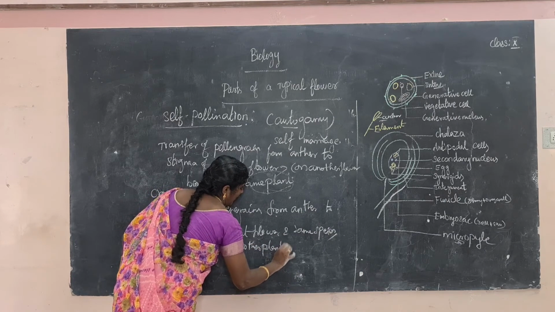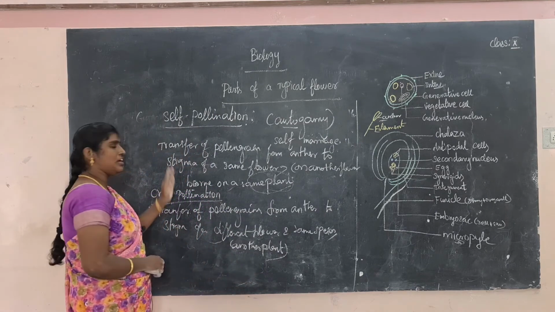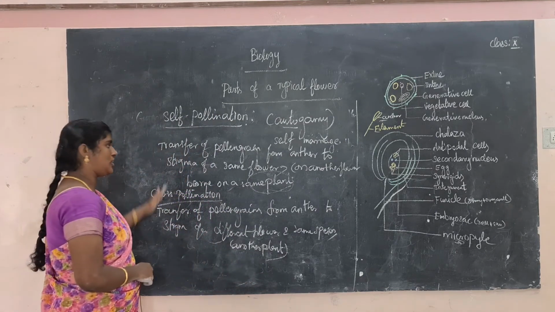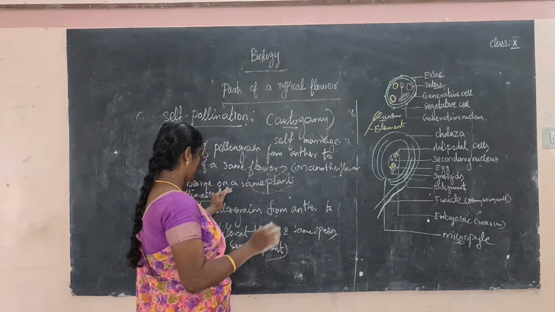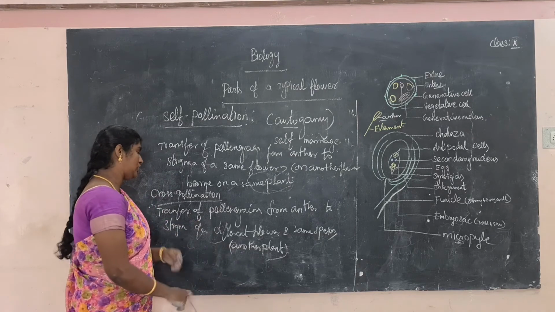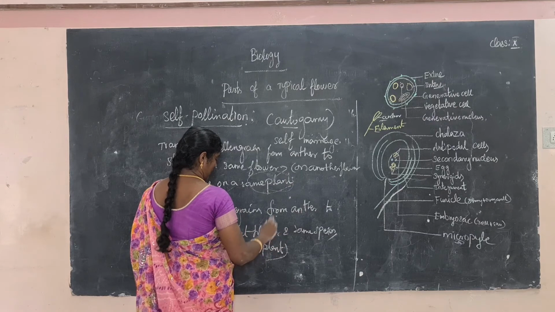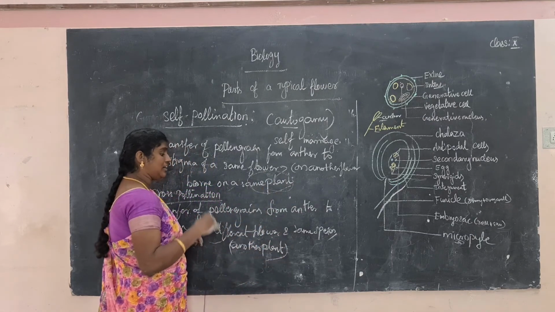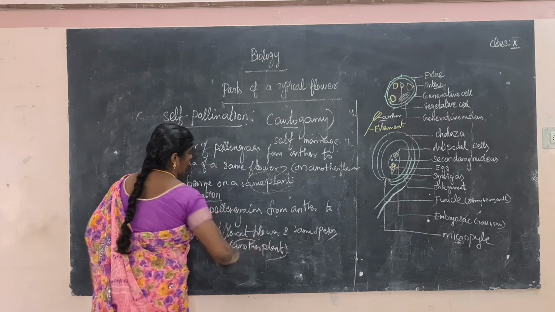So another plant, what is that? Here one plant, there another plant, that is called another plant. Okay, do you know the difference between cross pollination? Self pollination is the same flower or another flower in the same plant. So in cross pollination, another plant, the transfer of pollen grain from anther to stigma is not in the same flower, it is a different flower on another plant. It is not the same plant, when it changes to another plant, it is cross pollination.